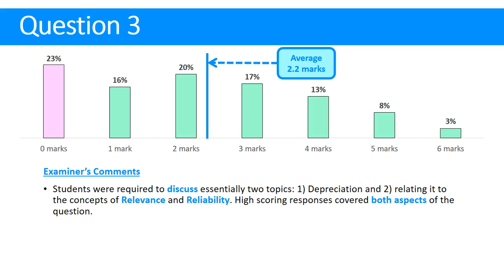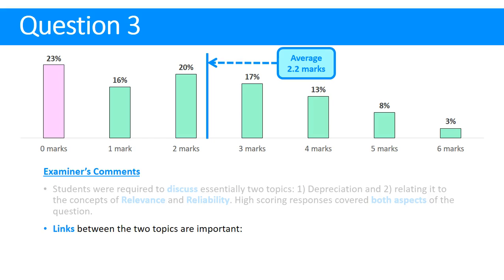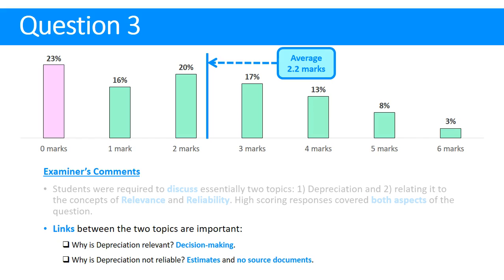High scoring responses covered both aspects of this question, so you can't just discuss depreciation without mentioning relevance and reliability, and vice versa. It's very important for this question and any discuss question that you make a link between the 2 topics. So in this case, why was depreciation relevant? Because it's impacting our decisions. And also, why was it not reliable? Because the figures in it are estimates, and there's absolutely no source documents to back those numbers up.